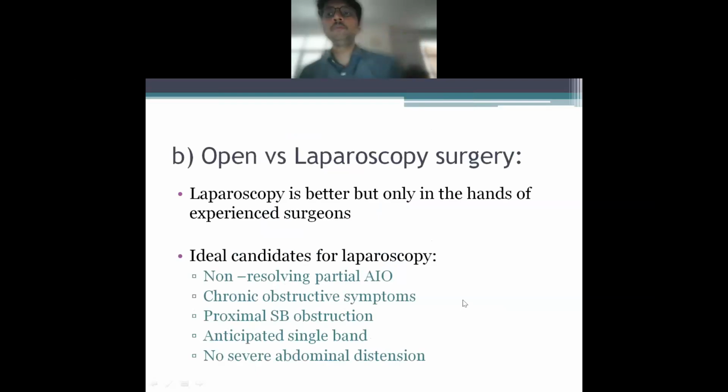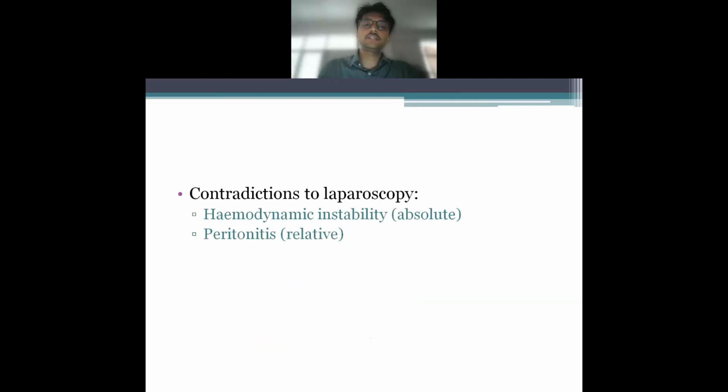Next question to be answered is whether to go for an open exploration or a laparoscopic exploration. Remember, laparoscopy is better, always better, but only in the hands of an experienced surgeon. Ideal candidates for laparoscopic surgery are non-resolving partial AIO, chronic obstructive symptoms, proximal small bowel obstruction, anticipated single band, or no severe abdominal dissection. So all these are cases where there is not severe abdominal dissection, and you will be able to do a laparoscopic surgery by creating a new peritoneum.